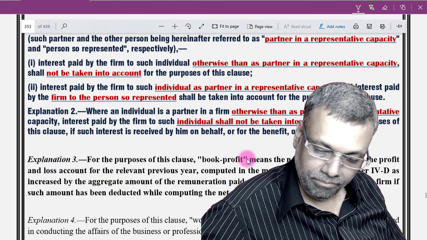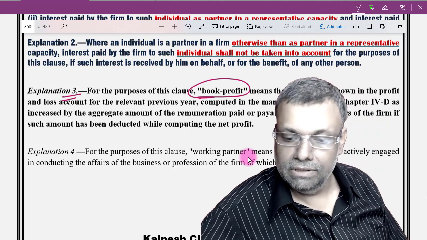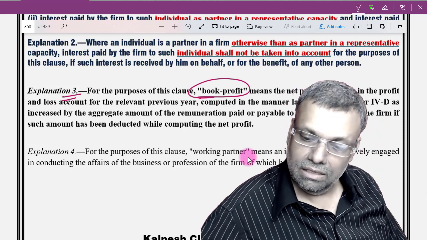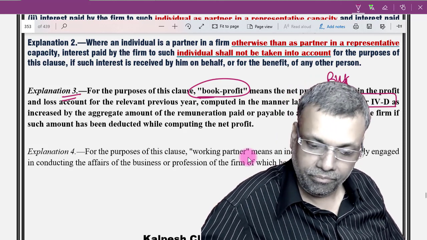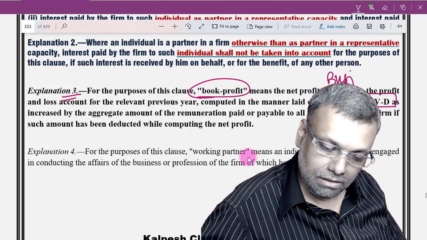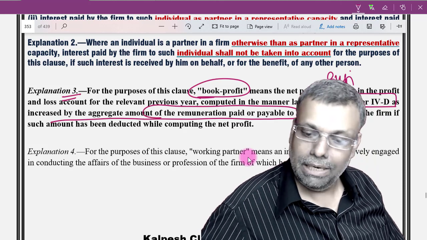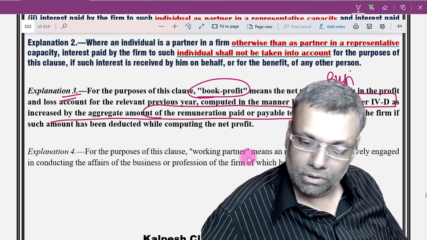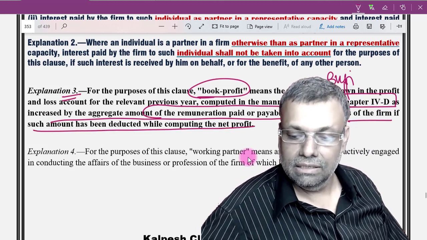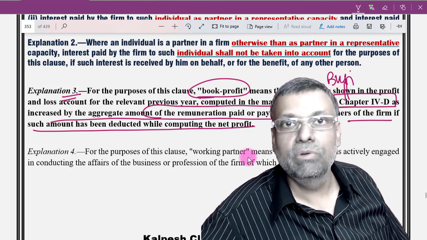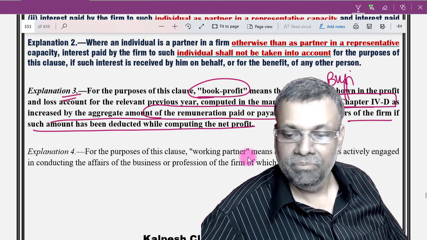Then this is one explanation which will often come in our way, the meaning of book profits, which I already told you. This is profits as per the provisions of chapter 4D, which is basically the business income chapter, increased by the aggregate amounts of the remuneration payable to all the partners. That means before the remuneration. So this is business income immediately before the remuneration. That means after considering interest but before remuneration. So it is a business income profit, and keep this in mind.